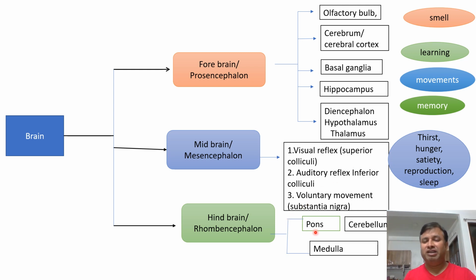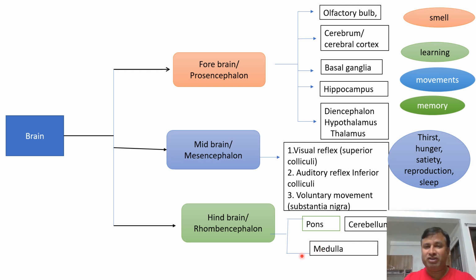Hindbrain contains pons and cerebellum. Cerebellum is basically responsible for locomotion activity. So alcohol affects the cerebellum region. If a person drinks alcohol, the cerebellum will be affected and the movements will be uncoordinated. Pons and medulla are basically the regulatory center for involuntary activities like respiratory activities, cardiac activities and other different activities. So these are basically the headquarters of the brain.